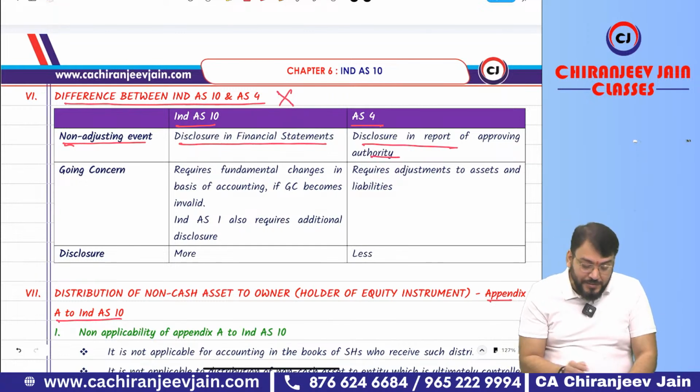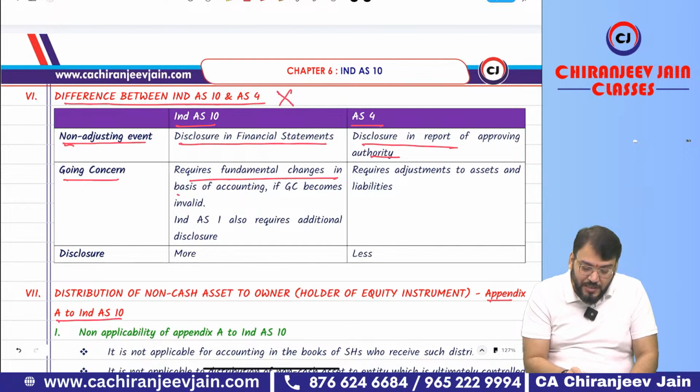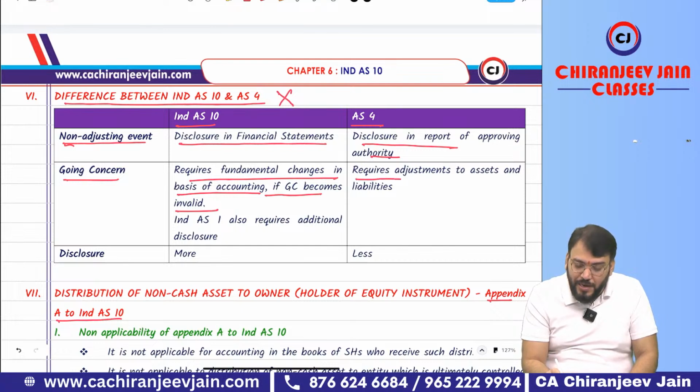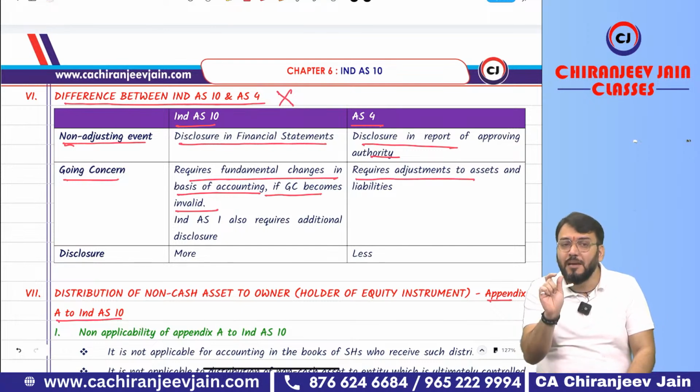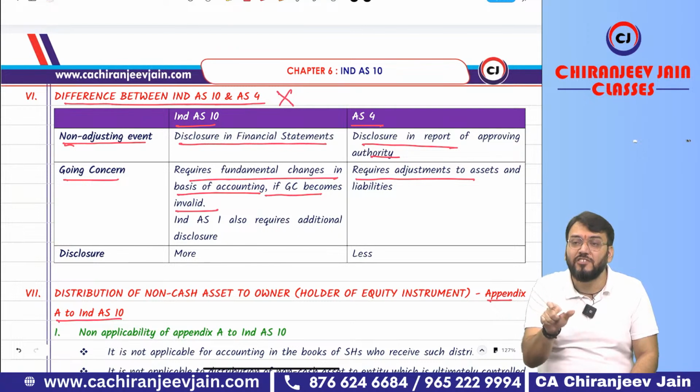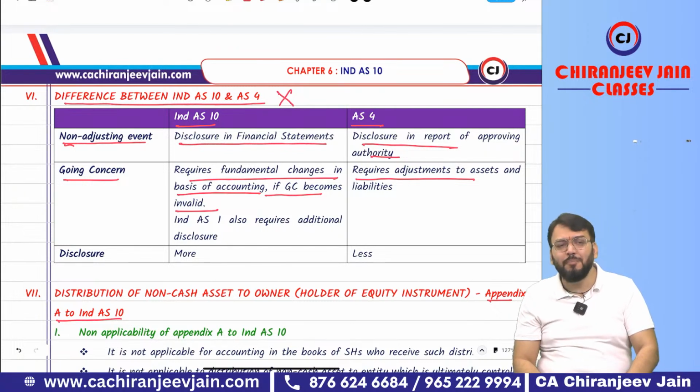First difference. Second difference is going concern. Ind AS 10 says that we should make a fundamental change in the basis of accounting if going concern becomes invalid. However, AS 4 used to say only adjustment to assets and liabilities is required. They have not used the term fundamental changes in the basis of accounting. However, practically this becomes a theoretical difference.